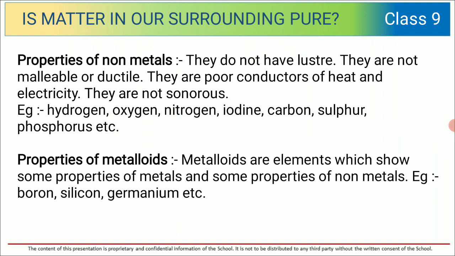Now what are the properties of non-metals? They do not have luster, they are not malleable or ductile, they are poor conductors of heat and electricity, they do not produce sound, so they are non-sonorous. For example, hydrogen, oxygen, nitrogen, iodine, carbon, sulfur, etc.